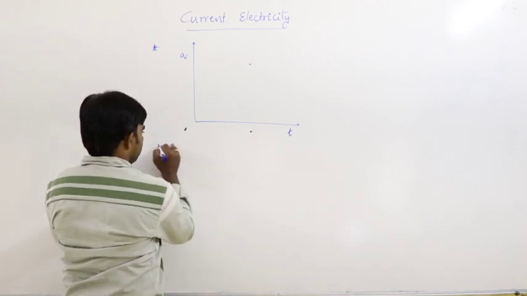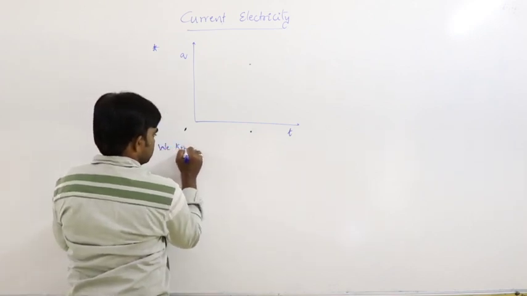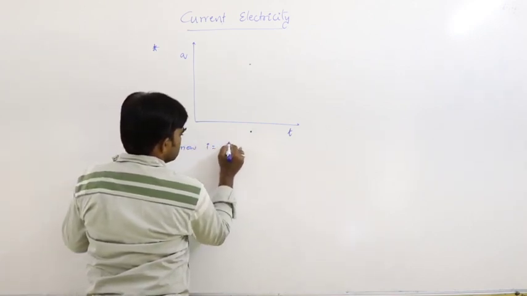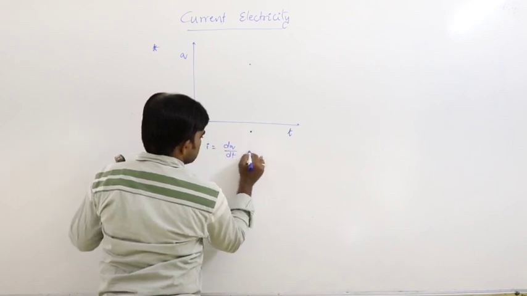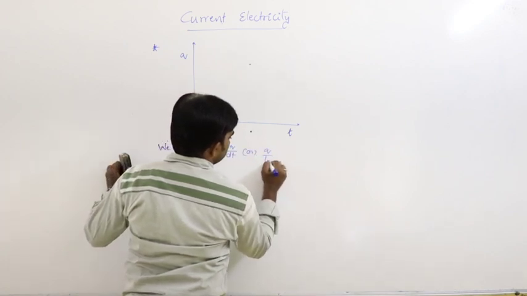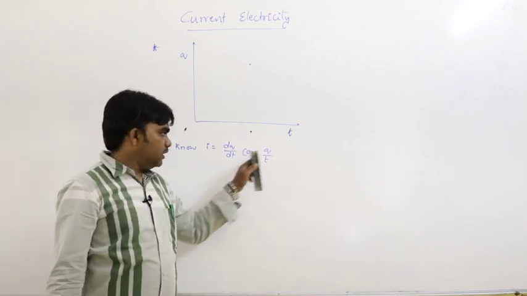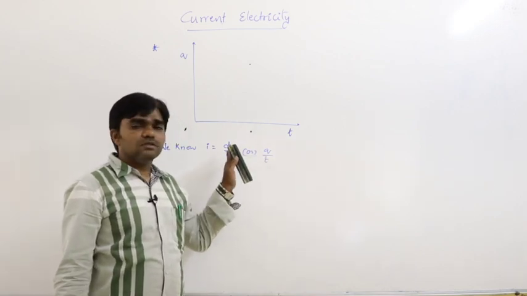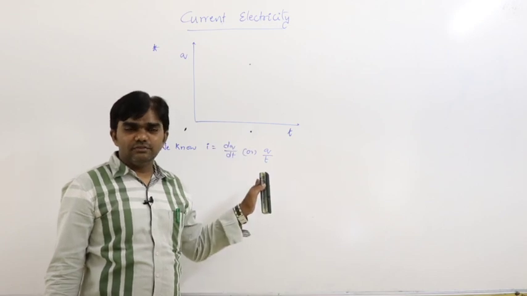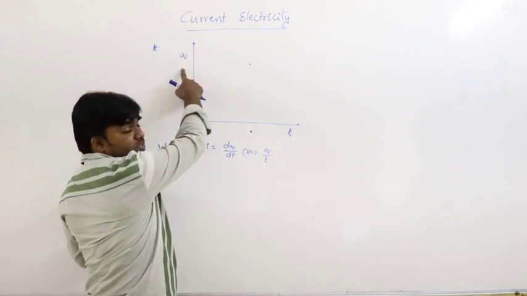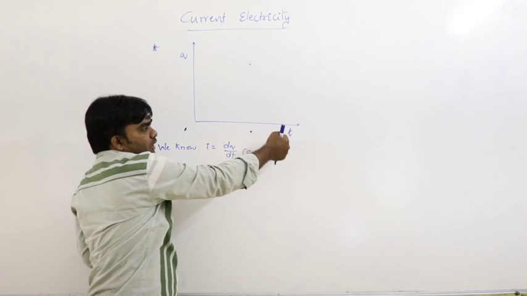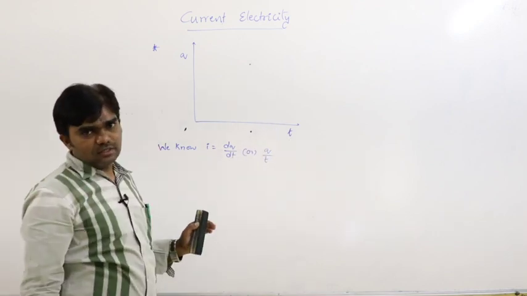We know I is equal to dq by dt, or simply we can write it as q by t. So in the given graph, q is considered as the y axis and t is considered as the x axis.